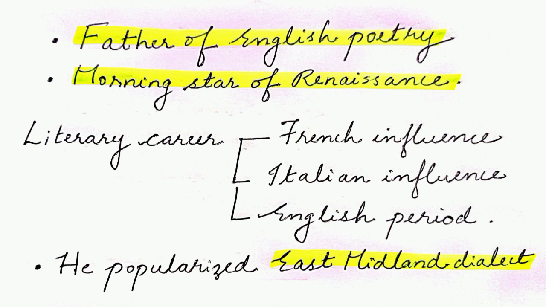Before moving into the works of Chaucer, I would like to mention that Chaucer was a court poet. He was not a poet of the people. Even though all these problems were happening around him, Chaucer did not mention any of these in any of his works. You do get a glimpse of the society, the characters, and the people, but the problems faced by the society then were not properly or appropriately discussed by Chaucer.